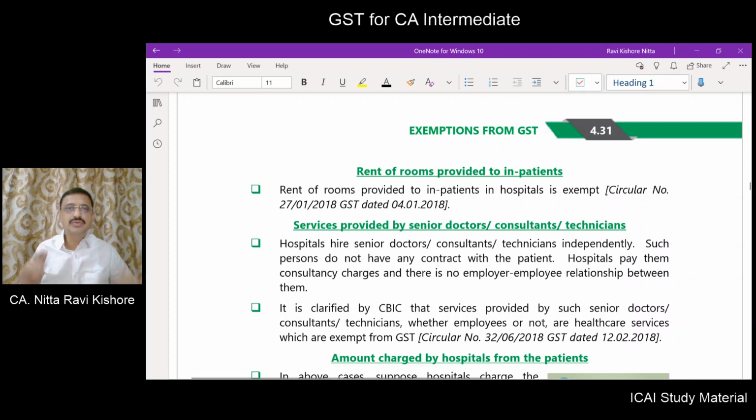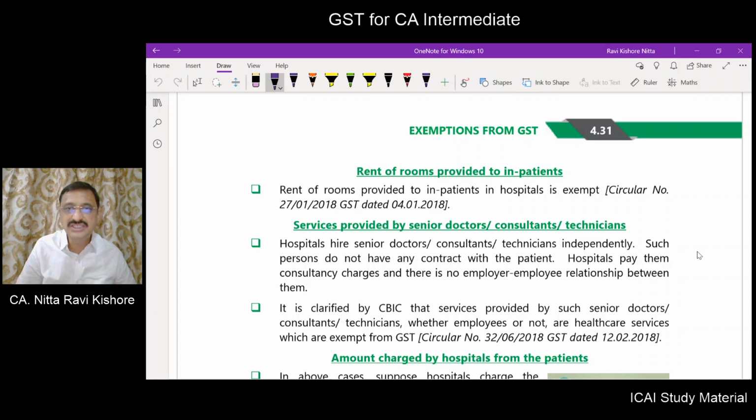So what the hospital does is, in respect of some patients, they will be admitted into the hospital as inpatients, and they will collect treatment charges. Along with the treatment charges, they will also collect the room rent if they are inpatients. Now, the room rent collected from inpatients in the hospital is exempt, and it is also clarified by Circular number 27 dated 4th of January 2018.